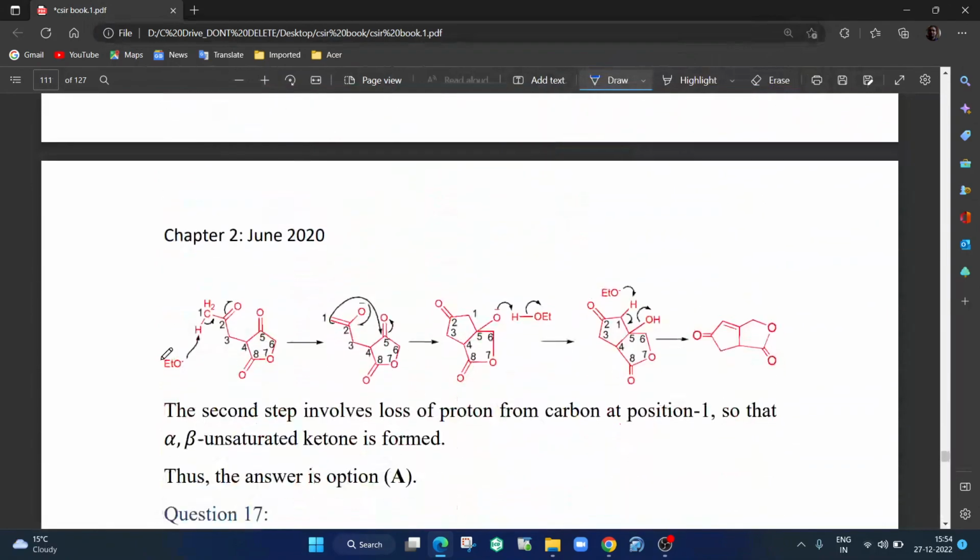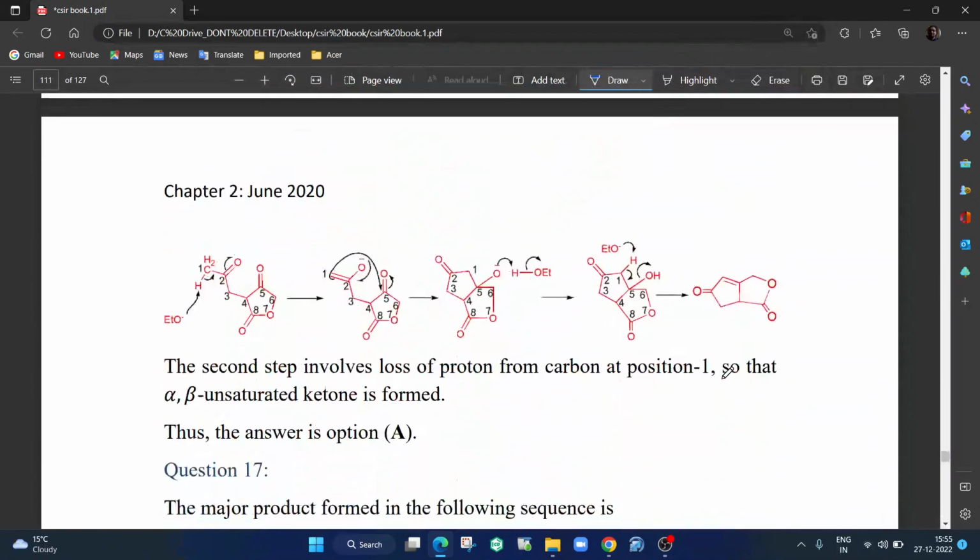So mechanism, we know that this is very simple. First proton is released. This proton is acidic because the conjugate base is stabilized over this carbonyl. So this double bond comes here, this goes and attacks on this one, this comes up, it takes again proton from the solvent, and then again this proton is picked up, this comes here and OH is lost, and you are getting this structure.